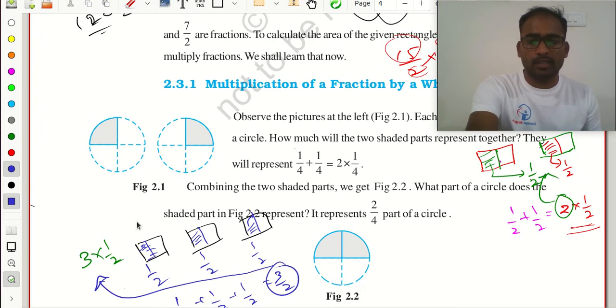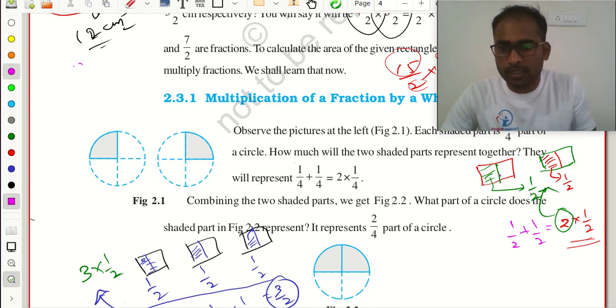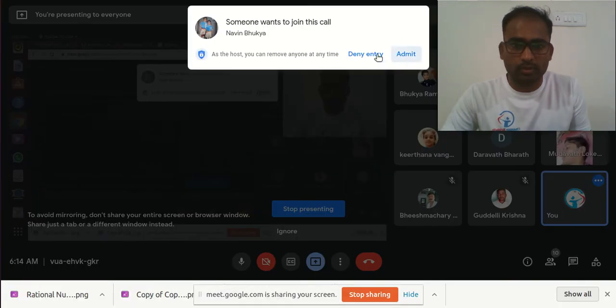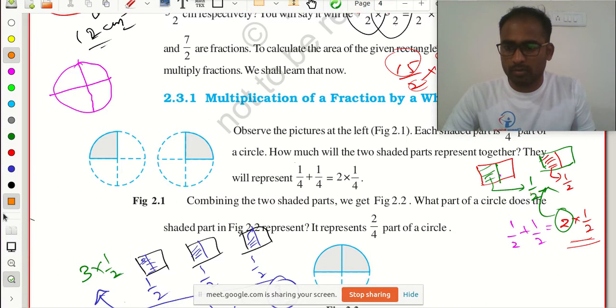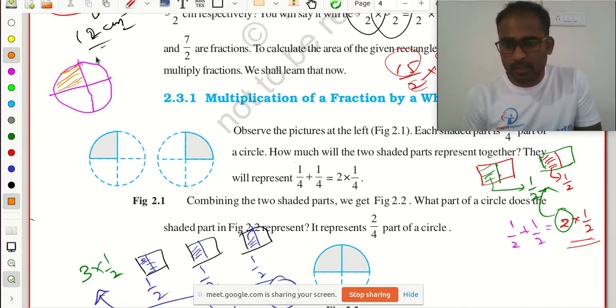Yes. Likewise in a circle, I can divide it. This is our circle. I can divide it into 4 parts. First, basic. So this is one portion. What is the value of this portion? Please tell me. Yes, 1 out of 4. Why? Because we are having 4 portions here: 1, 2, 3 and 4. This value is 1 by 4.